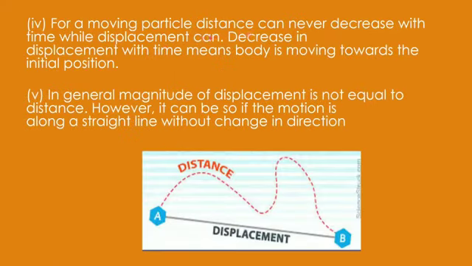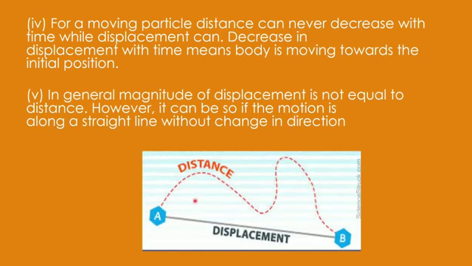For a moving particle, distance can never decrease with time, but displacement can decrease with the time, as we have discussed. Magnitude of the displacement is not equal to distance, but if the motion is moving along a straight line and a given direction, means it is not changing its direction, then displacement and distance can be equal also.